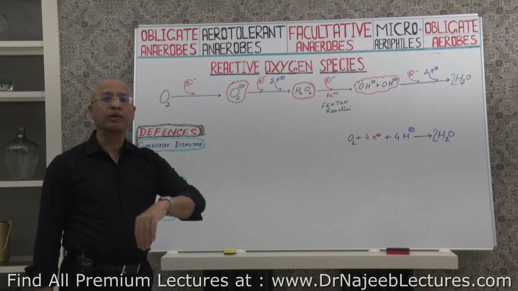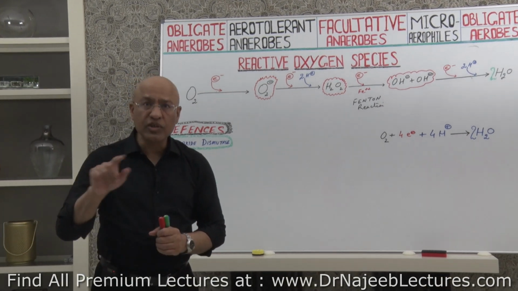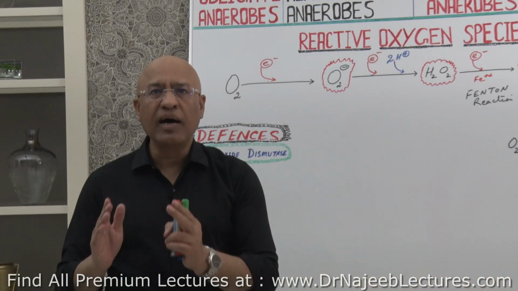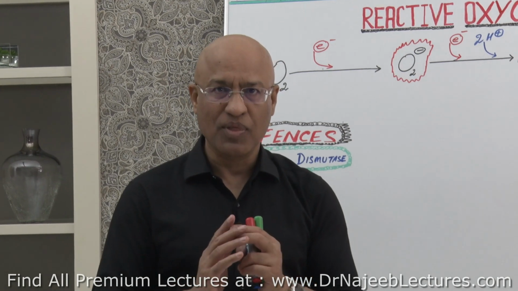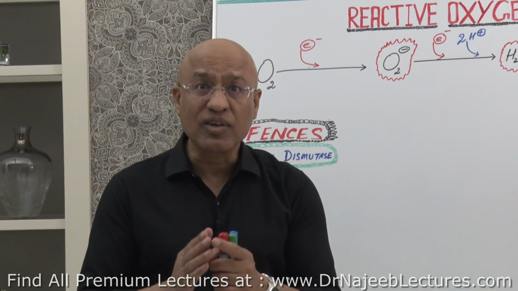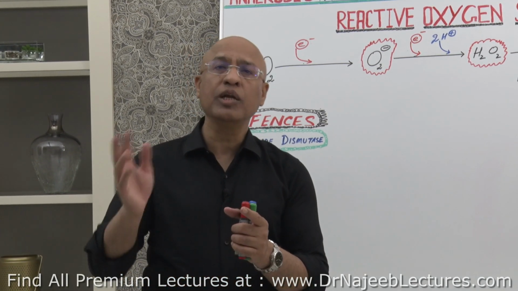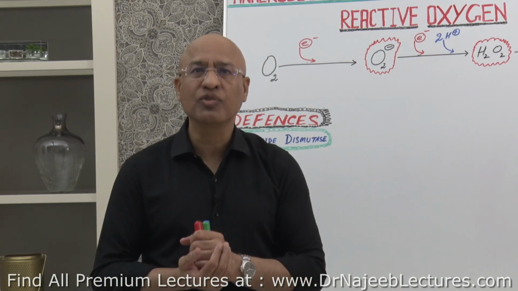Now we can make the concept more elaborate. We can say reactive oxygen species are partially reduced oxygen atoms, or such radicals or molecules which have partially reduced oxygen components.